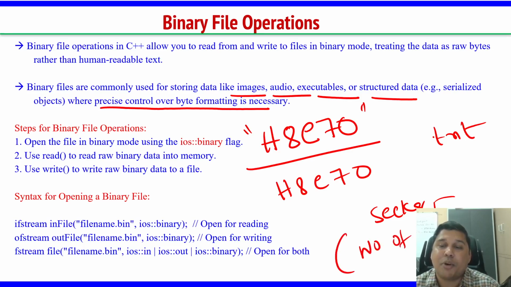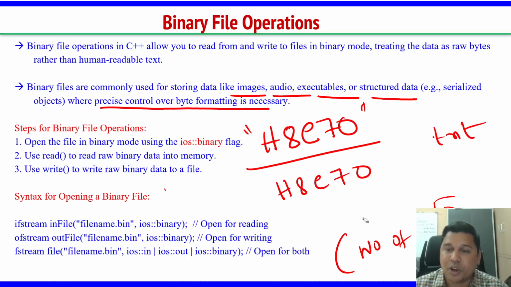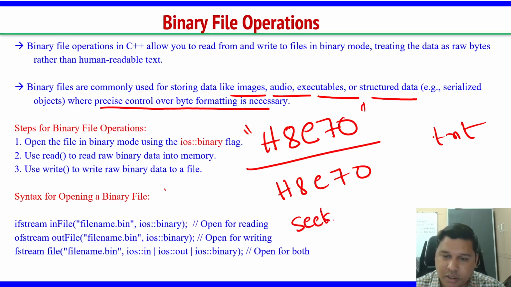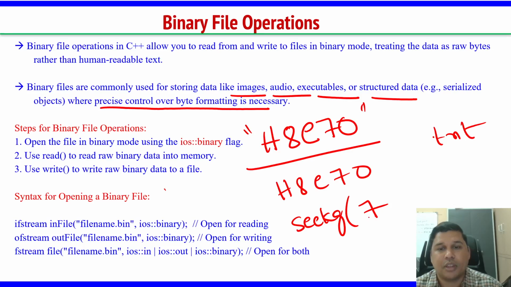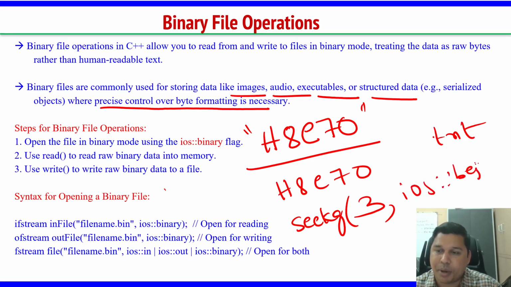Let me take one example of seekg, where I give the number of bytes as 3, from the beginning. Let's see this example.